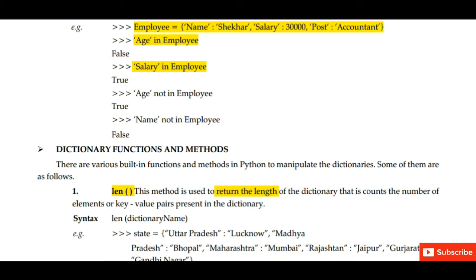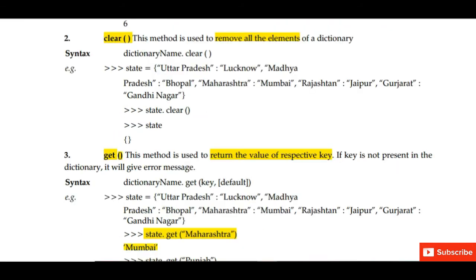So it counts the number of the elements, or we can say it counts the key value pairs which are present in the dictionary. Suppose we have taken any dictionary state and now we want to find the length. So we will write len, in the bracket we will write state. Len state. So we will get the output 5. There are 5 key value pairs present in the dictionary.